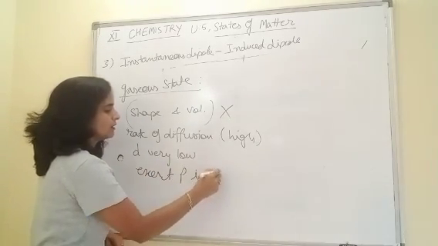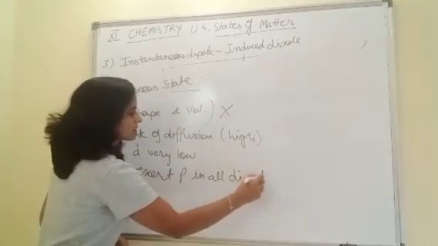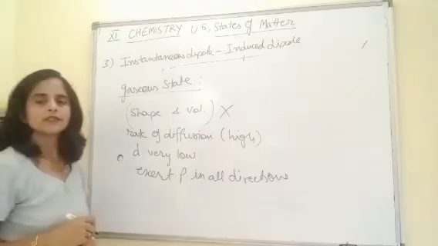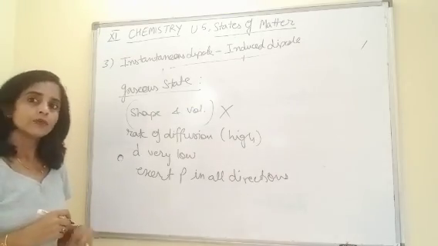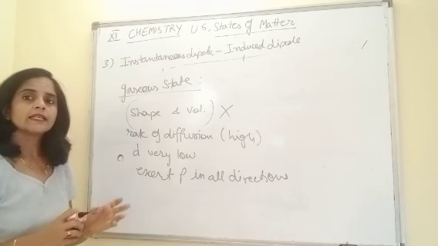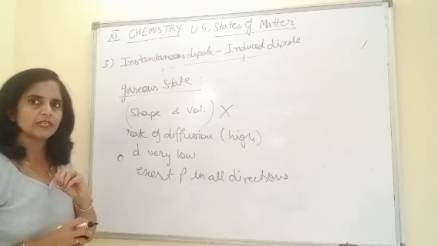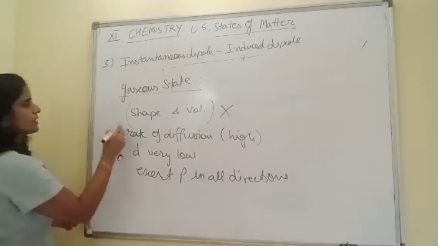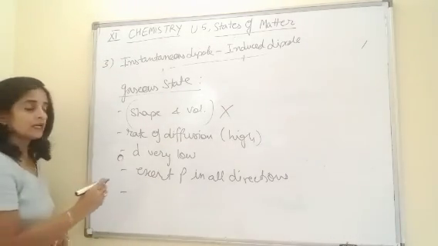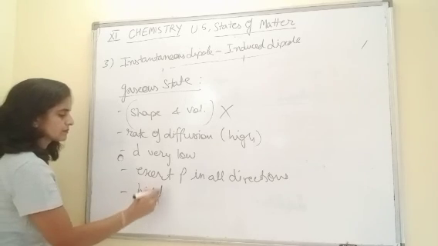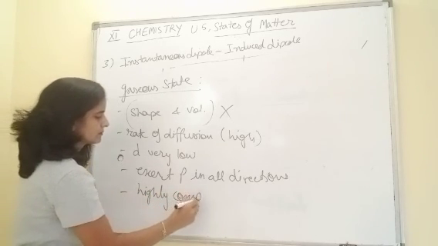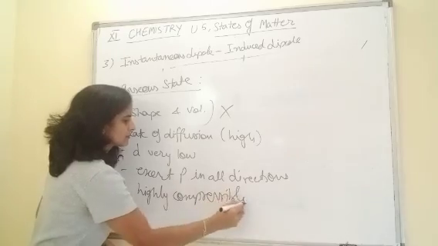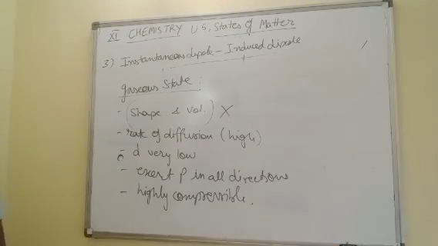Right? Next characteristic we can say about gases: as they have no definite shape, no definite volume, can we say no definite mass? No, the mass is definite. Next characteristic, they are highly compressible. So these are the main features.